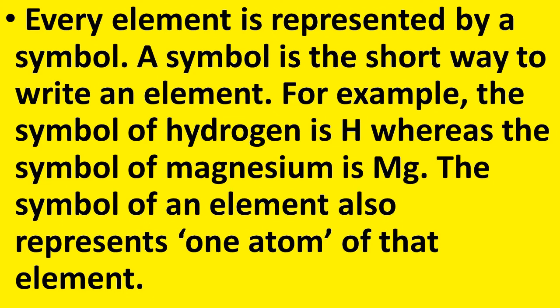The symbol of an element also represents one atom of that element. So when we say H represents hydrogen, it also means that it represents one atom of the element hydrogen. Similarly, when we write Mg as the symbol of magnesium, it also represents one atom of the element magnesium.